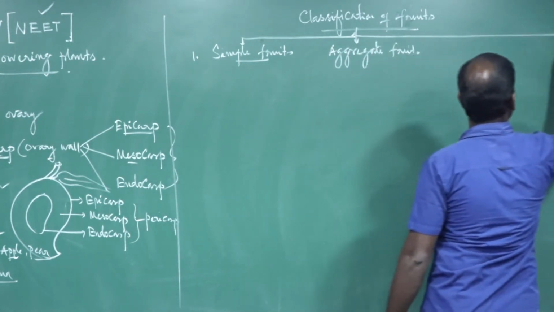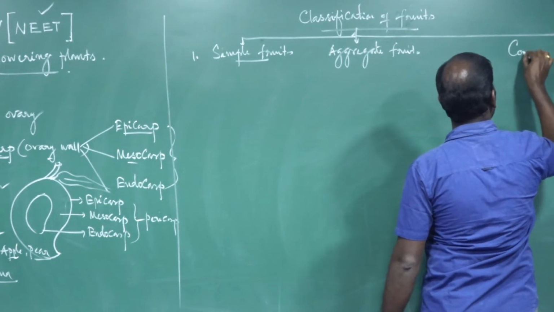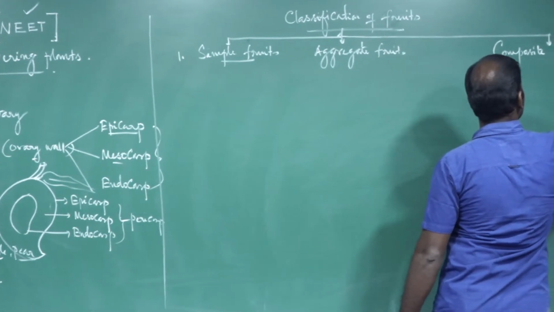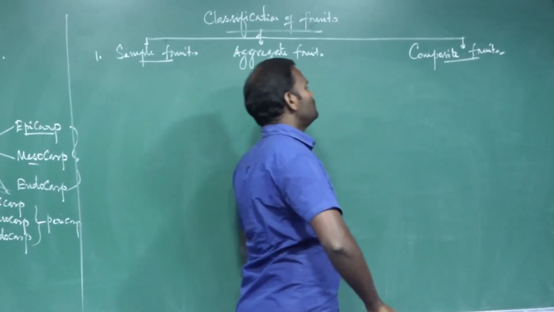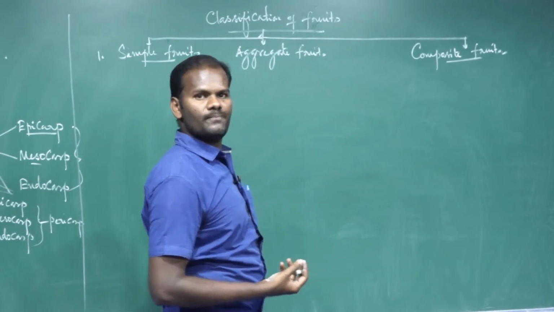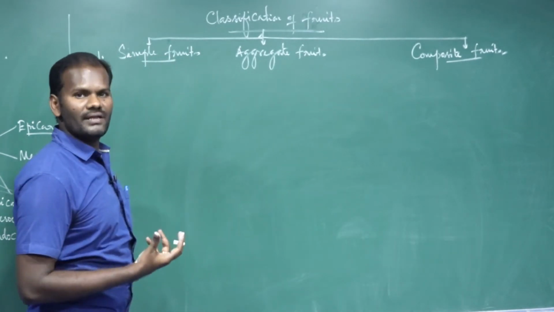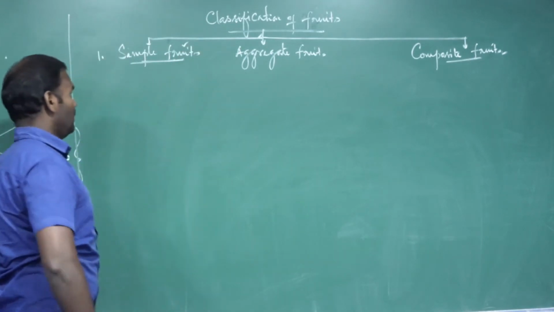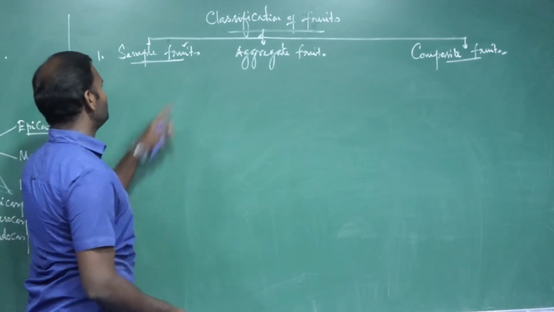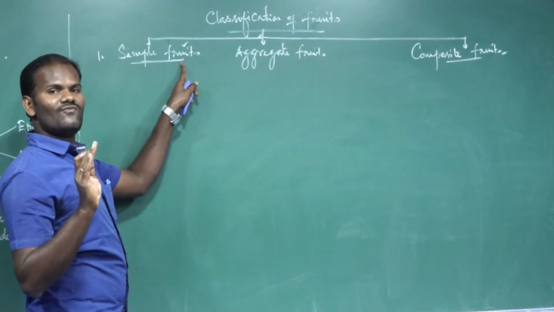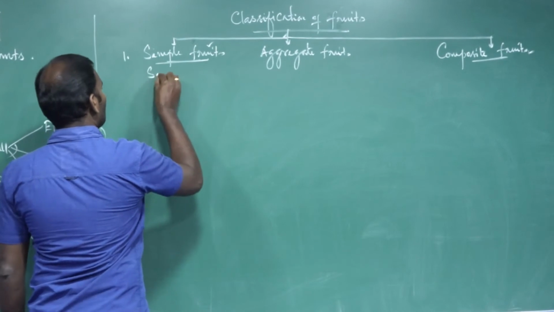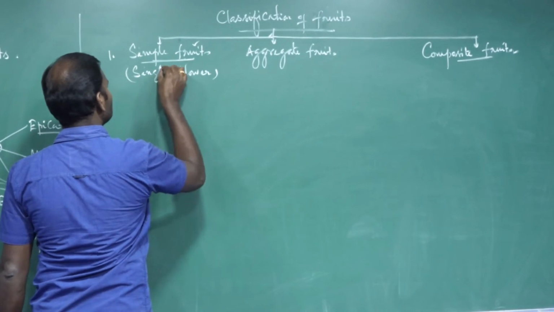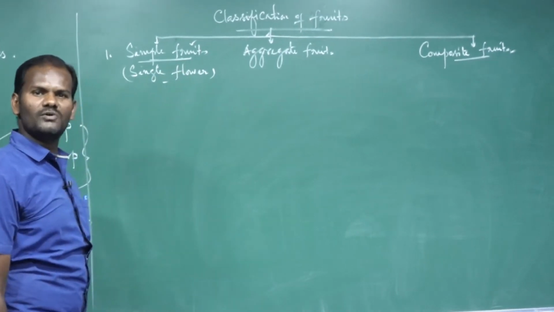The third one is composite fruit, multiple or composite fruit. These are the three types based on the development of the fruit and the nature of the pericarp. What do you mean by simple fruits? These types of fruits develop from a single ovary of a single flower. Only one flower is involved in the development of the fruit. These are called simple fruit.